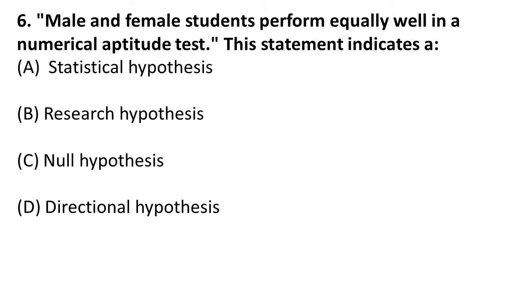The question is: male and female students perform equally well in a numerical aptitude test. So they have asked which hypothesis this statement is. So friends, here male and female students have performed equally well. There is no considerable difference in their performance. So this is a null hypothesis. Remember this: when there is no considerable difference, it is a null hypothesis. Moving on to the next question.